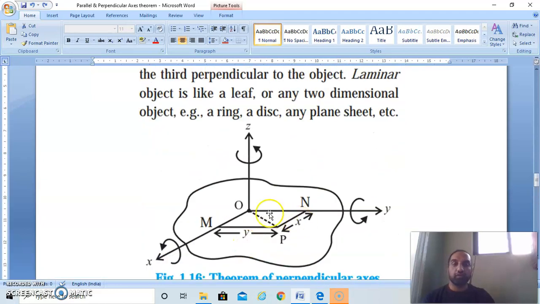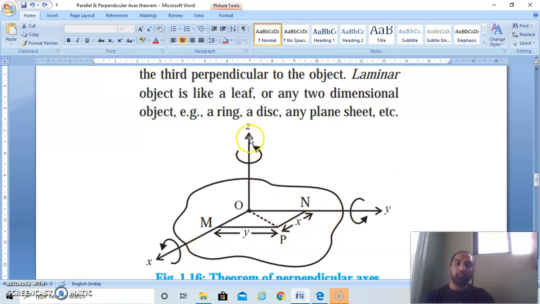So see in this figure, this is the object, and this is a z-axis perpendicular to this plane. X-axis and y-axis, they are mutually perpendicular, but both are in the same plane. And z-axis is perpendicular to these two axes, perpendicular to the plane of this figure. So moment of inertia of this object about the axis of rotation is a summation of moment of inertia about these two axes.